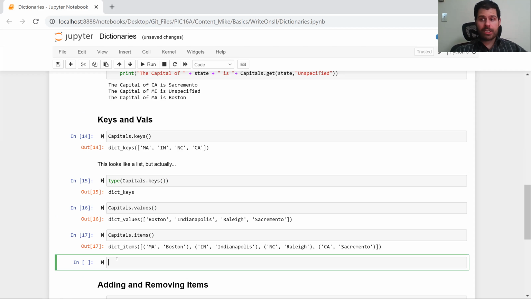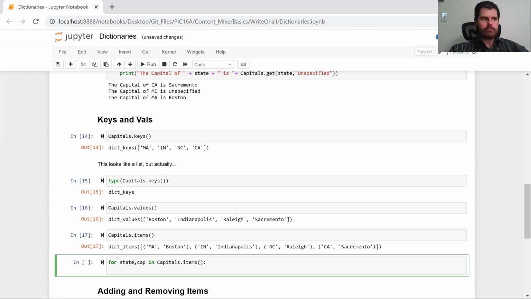And this last formulation is actually probably the most useful because we can do the following. We can say for key, val in capitals.items. And actually, just to match the notes I pre-posted, I'm just going to change this a little bit, although it doesn't really matter. So we're going to say for state, cap in capitals.items, print cap is the capital of state.